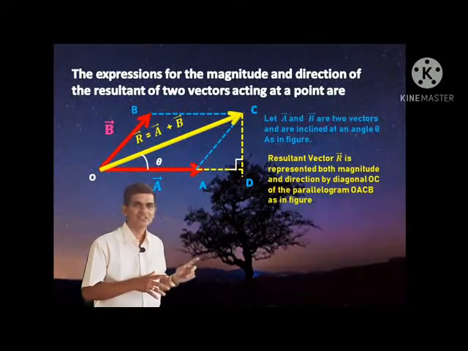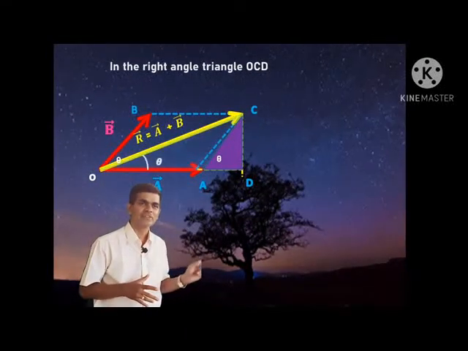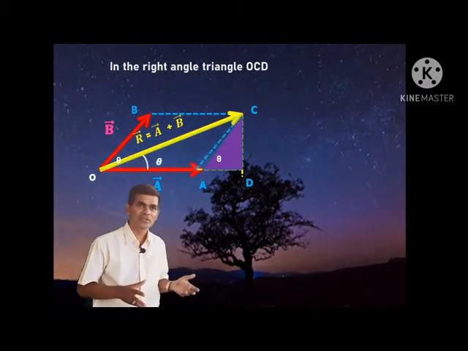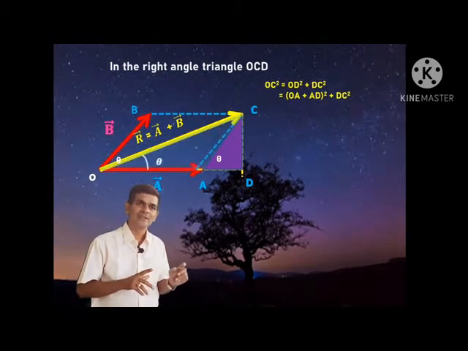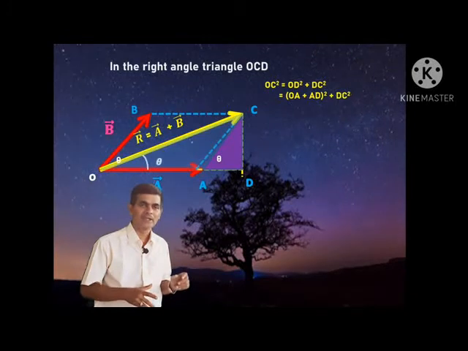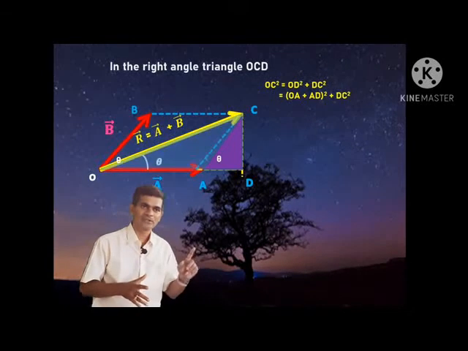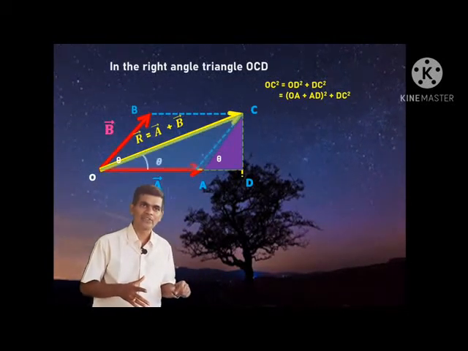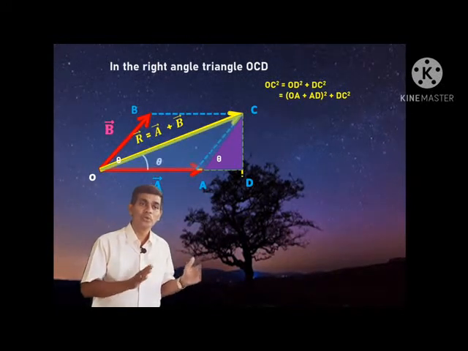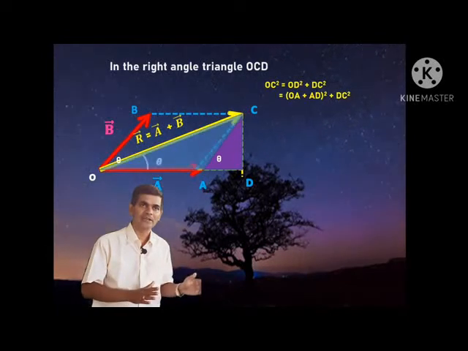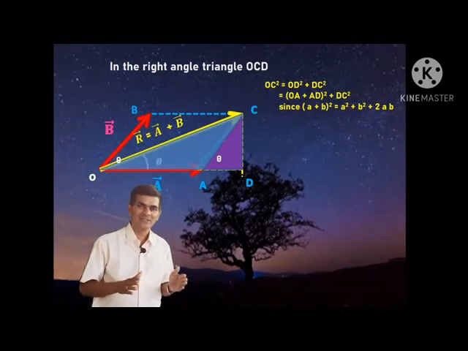Let us take the right angle triangle ODC. In this right angle triangle, I will use the Pythagoras theorem: OC square is equal to OD square plus CD square. This is the Pythagoras theorem: the square of the third side OC is equal to the sum of squares of the other two sides, OD square plus DC square. Now what is OD? I will rewrite OD as OA plus AD, so we get OA plus AD whole square plus DC square.